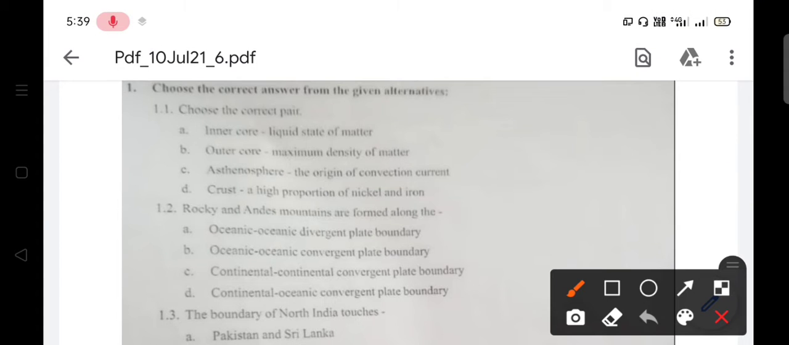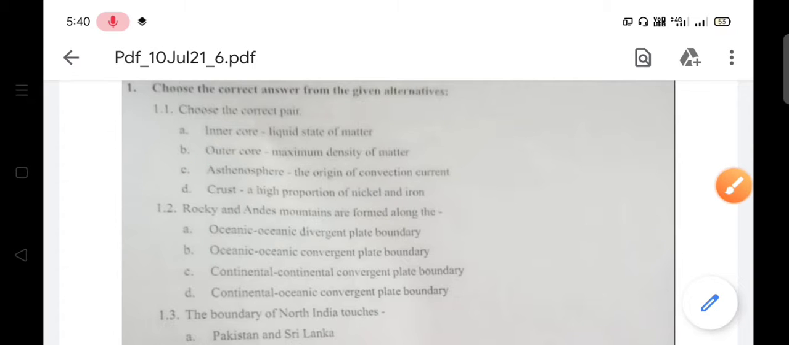So let's start. First question, choose the correct pair. Option A, inner core, liquid state of matter. Option B, outer core, maximum density of matter. Option C, asthenosphere, the origin of convection current. D, crust, a high proportion of nickel and iron. So the answer is C, asthenosphere, the origin of convection current.